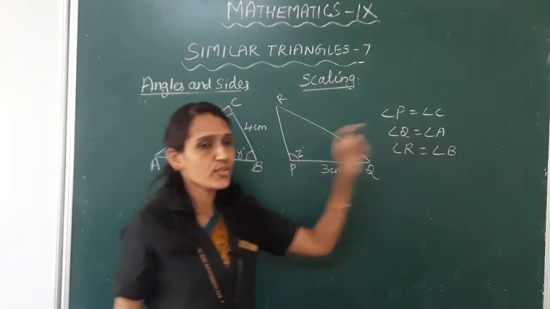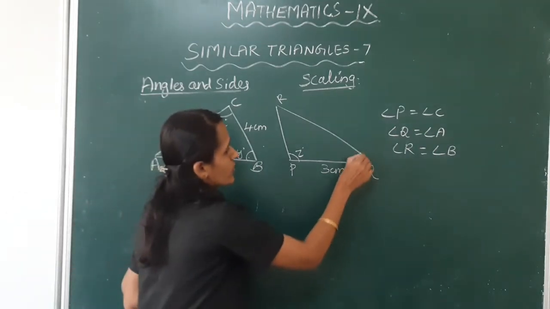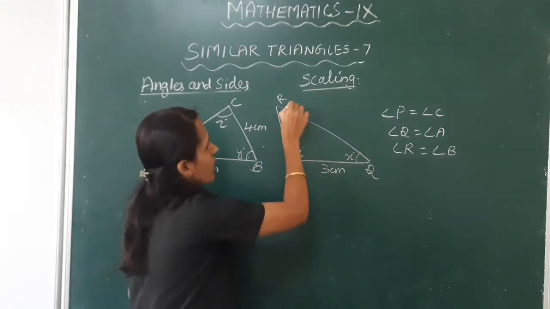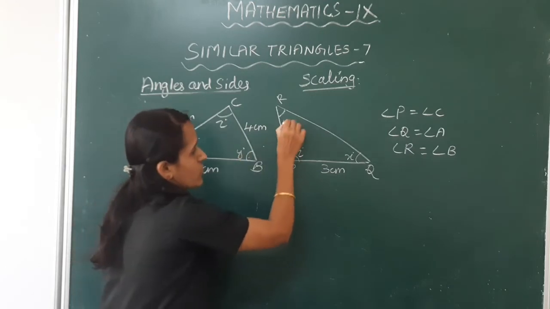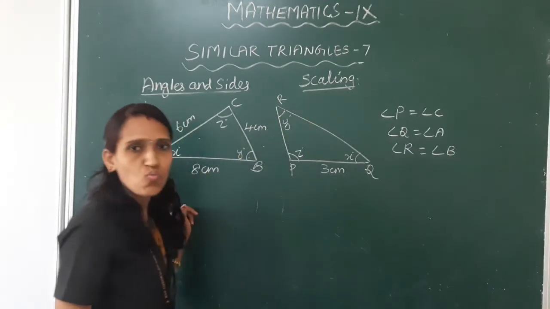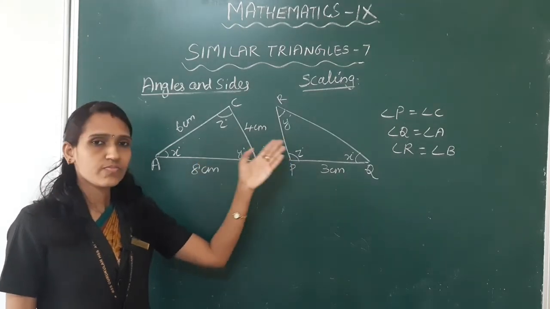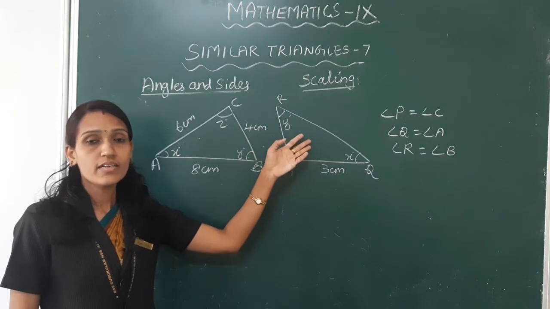Angle Q is equal to angle A. Angle A is X degree, so angle Q is X degree. Then angle R is equal to angle B. Angle B is Y degree, so angle R is also Y degree. In these two triangles, angles are equal, right?